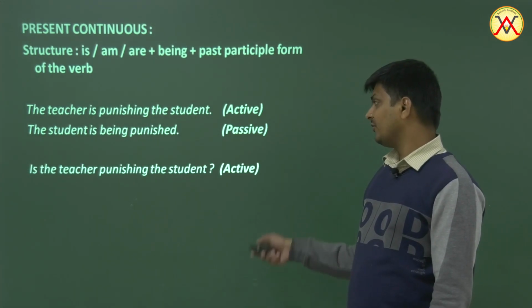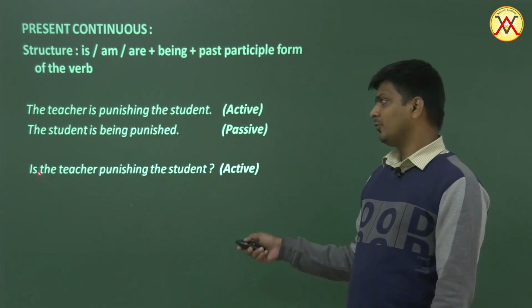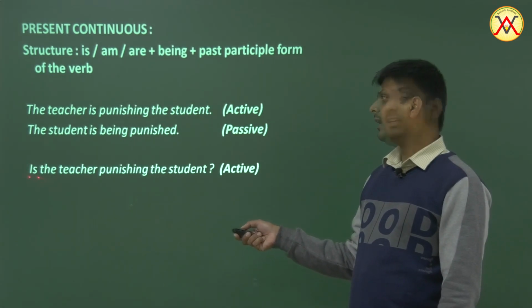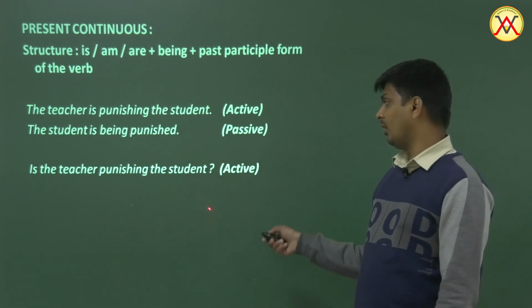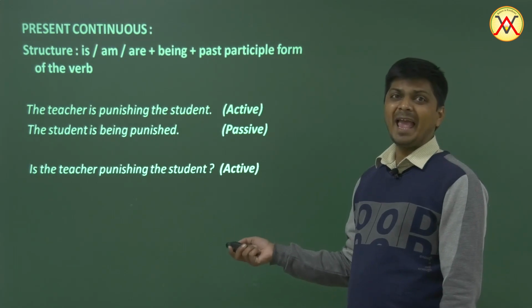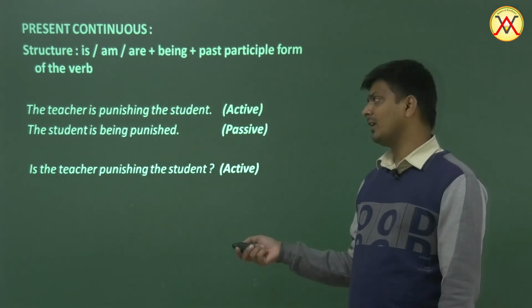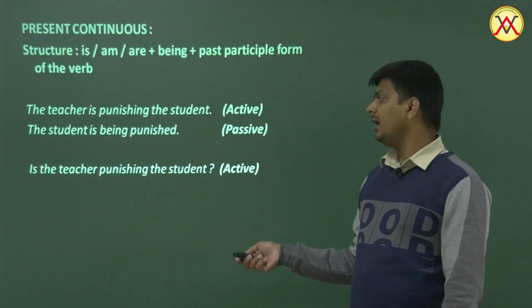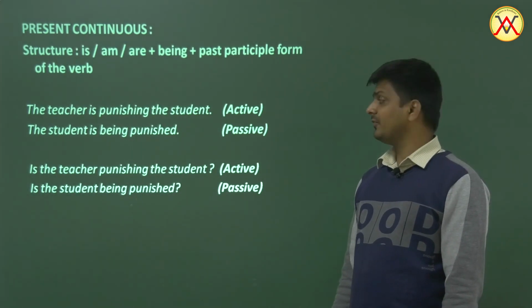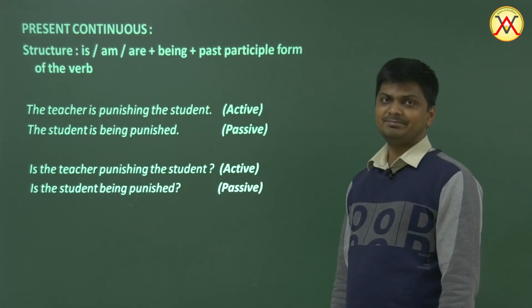Is the teacher punishing the student? Well, so it's beginning with the helping verb, and we'll begin it like this then. Well, it has to be in accordance with the object. What's the object? Student. So we'll say is the student. We can't say am the student. We can't say are the student. We can just say is the student. So is the student being punished? Is the student being punished?